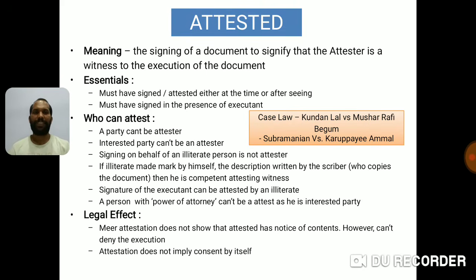Now the second definition is attested. We have completed movable and immovable property. Attested meaning the signing of a document to signify that the attester is witness to the execution of the document.